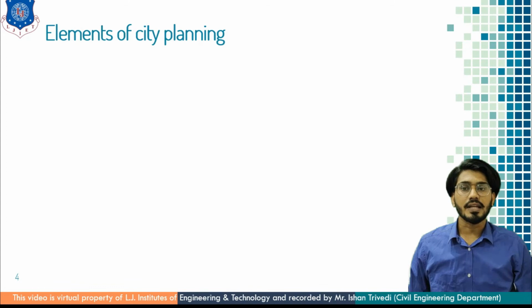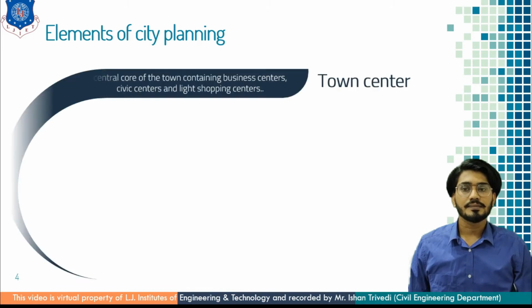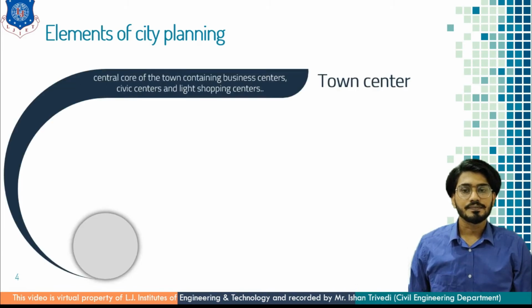Now understand how the town consists of various elements. First is the town center. It is the center, or you can say the core of a town, containing business centers, civic centers and light shopping centers.